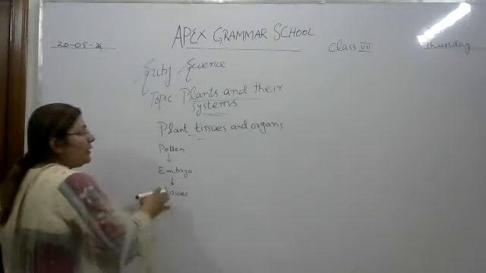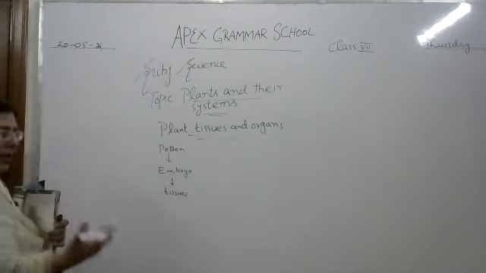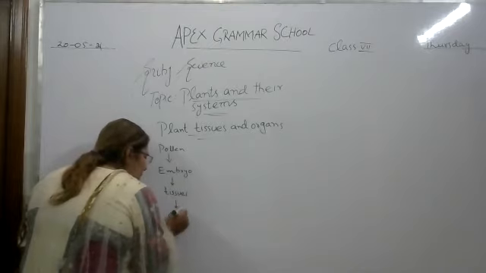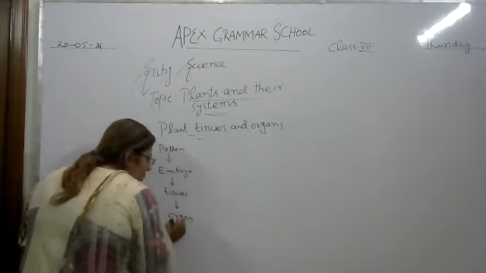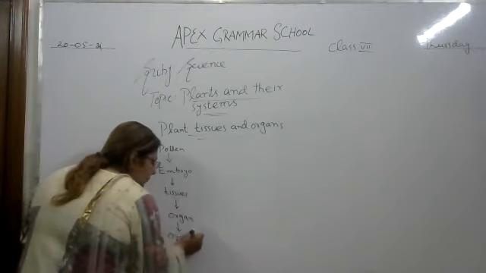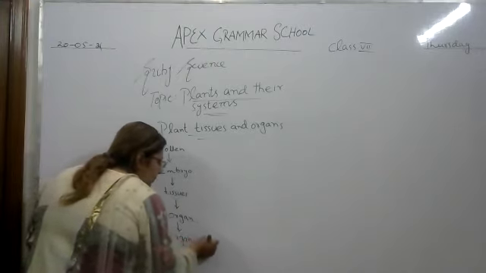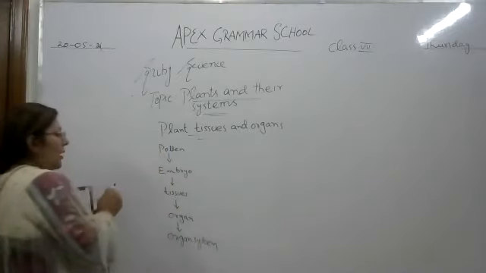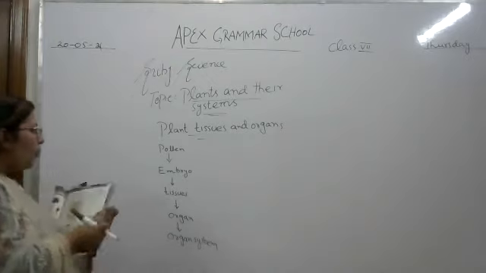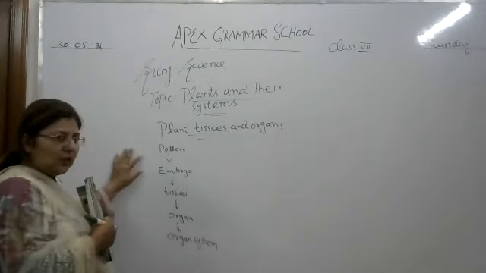Okay, and when the same tissues do the same functions, they make an organ. And when organs are combined, they make an organ system. What did they make? They make an organ system. Okay. So like that, if we see plant tissues and organs, first pollen falls on the stigma of a flower.